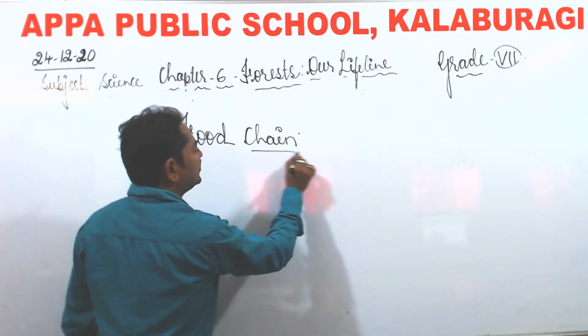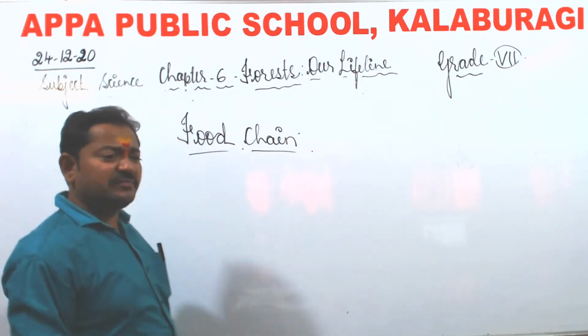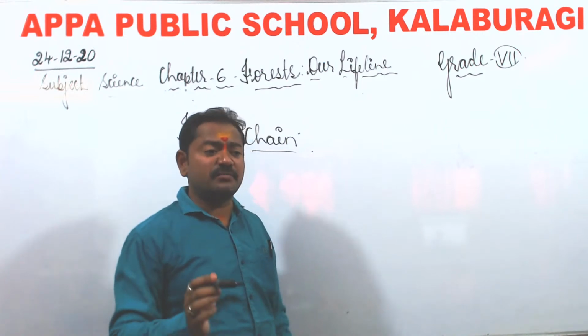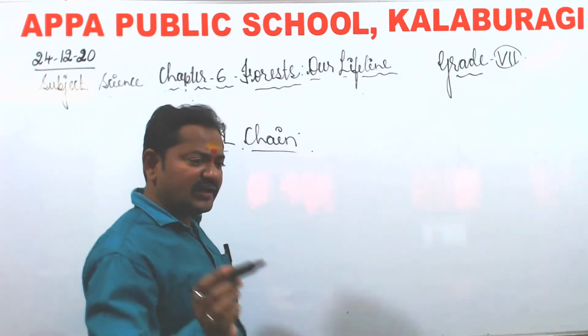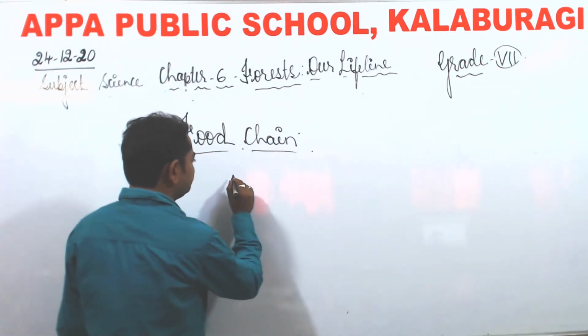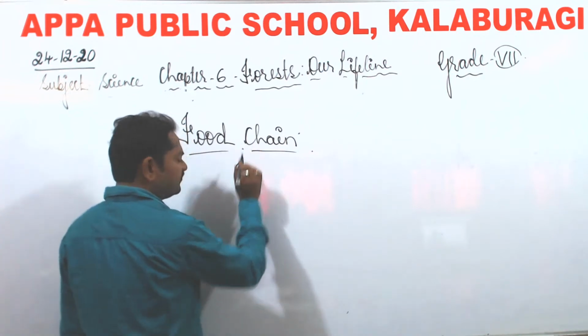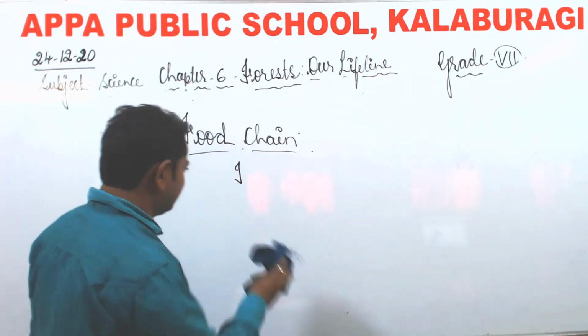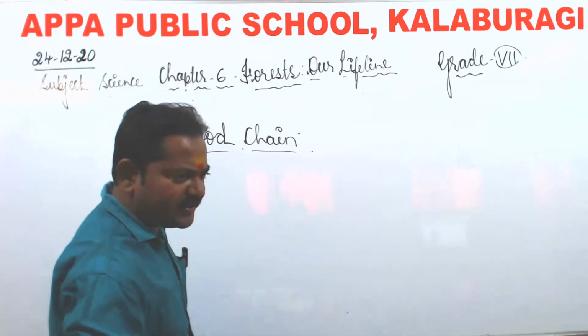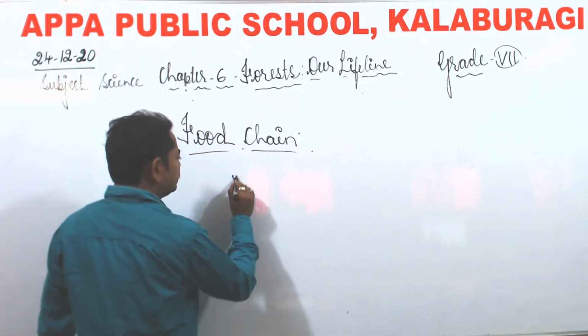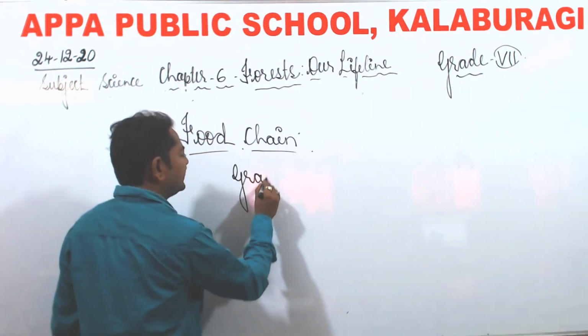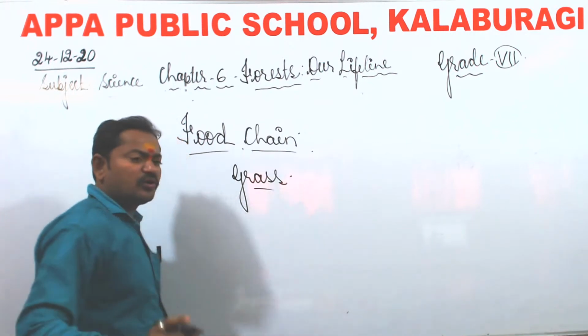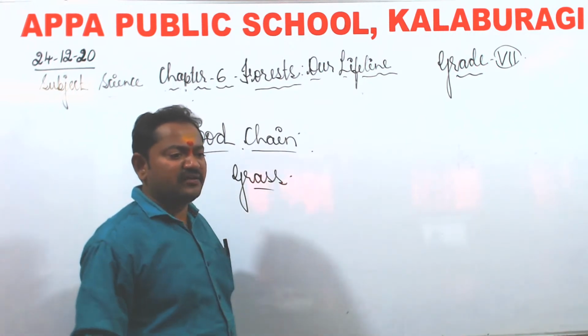Now you may ask, what is this food chain? There are different types of food chains which are found in the forest. I'll take one small example here. Insects, before insects I'll take grass, because grass, as we all know, or the green plants, are the main source of food for all the other living organisms.